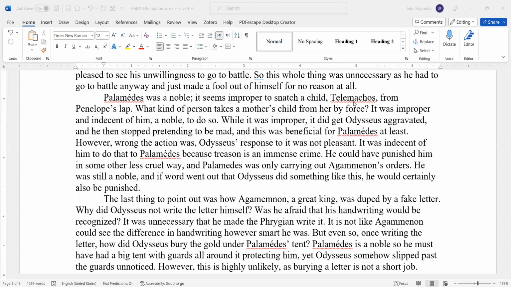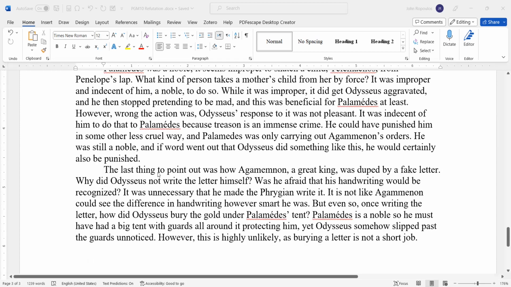You want to employ these in your refutation. Rhetorical questions are very important for refutation. It was improper and indecent of him, a noble, to do so. There are 2, right, heads of purpose there. While it was improper, it did get Odysseus aggravated, and he then stopped pretending to be mad, okay? So it goes on. The last thing to point out was how Agamemnon, a great king, was duped by a fake letter. Why did Odysseus not write the letter himself?